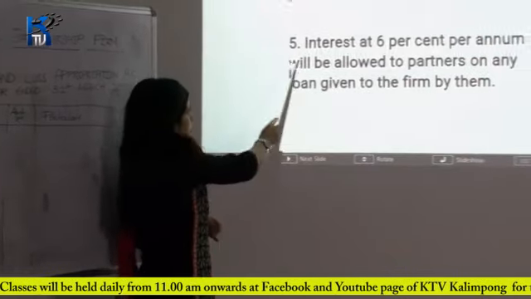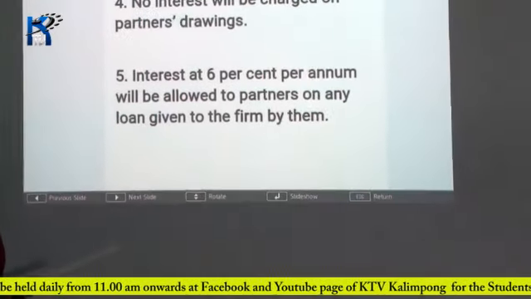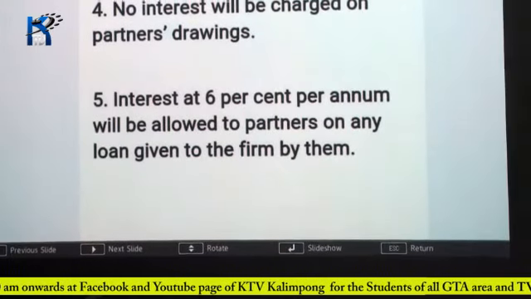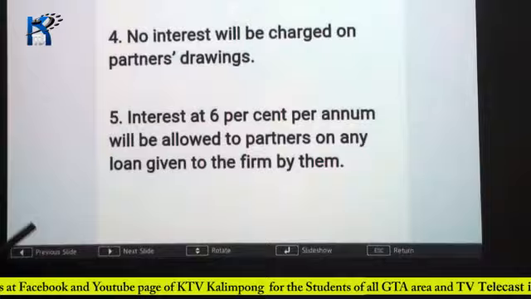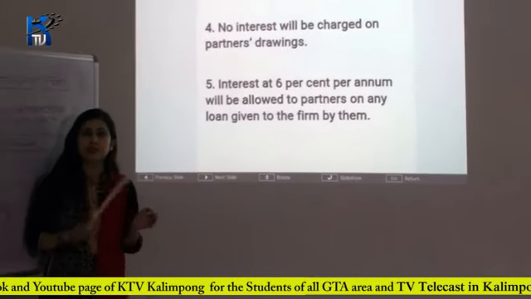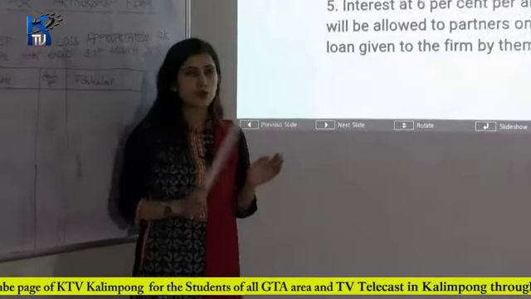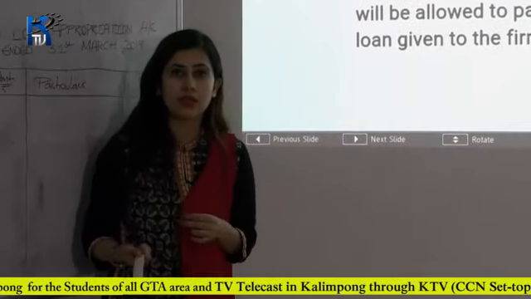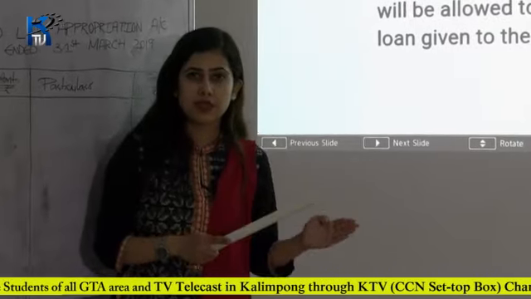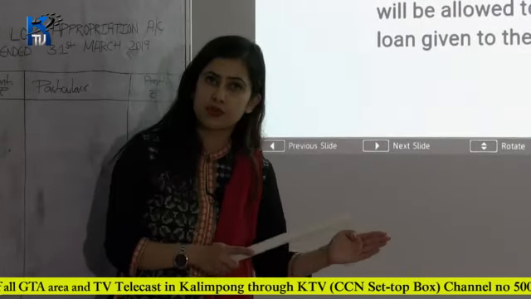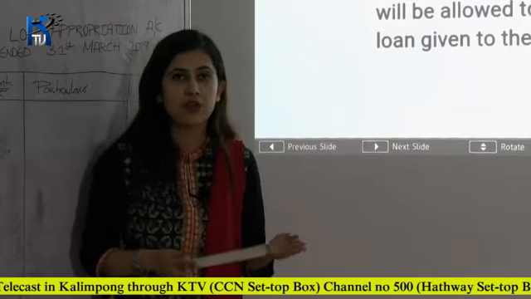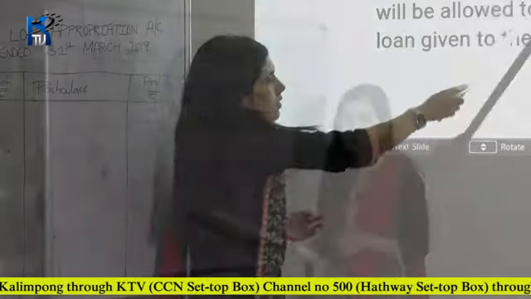Then fifth, interest at 6% per annum will be allowed to the partners on any loan given to the firm by them. If the partners are advancing any loan to the firm, then they will get 6% interest, that is fixed. If there is no partnership deed, then they will get 6%. If there is a partnership deed, and the rate is, say, 10% as mentioned in the question, they will get 10%. But if it is not mentioned and the partnership deed is not present, then they will get 6% interest.